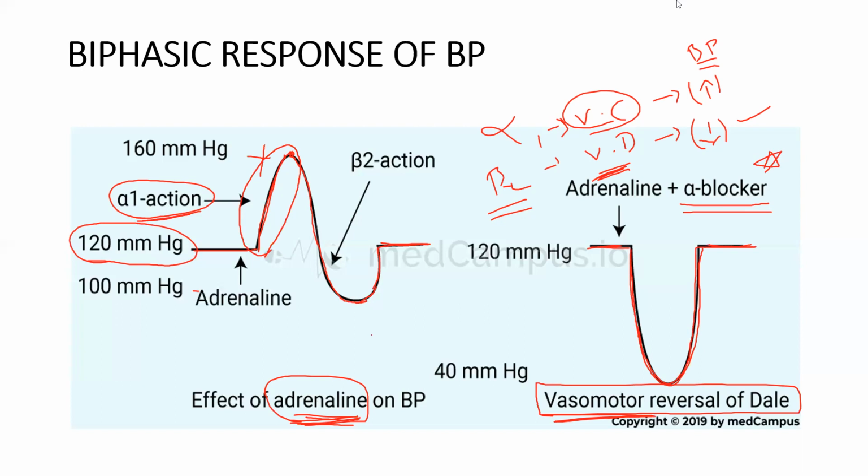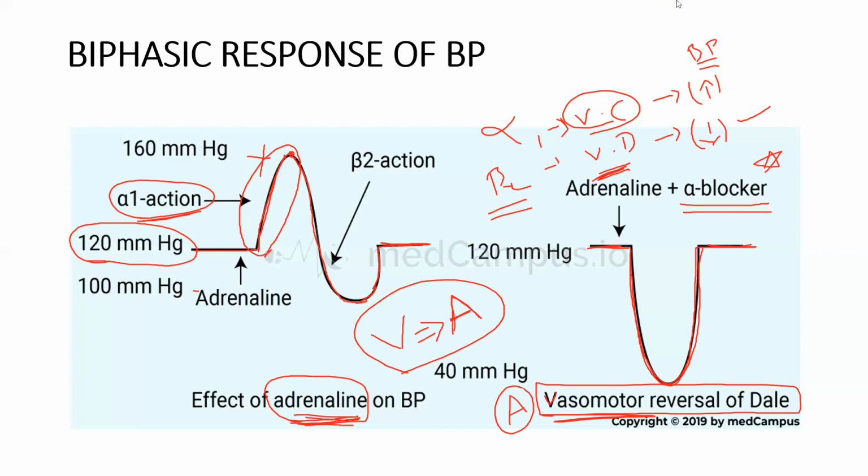This vasomotor reversal of Dale is shown by this reverse of V, that is adrenaline. Simple. This reverse V is what we get. So vasomotor reversal of Dale is shown by adrenaline, but it is not shown by noradrenaline. You just remember.